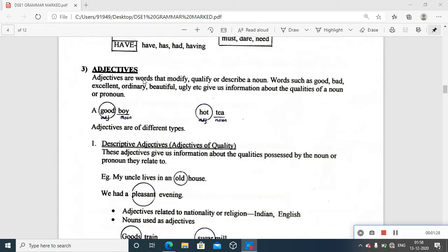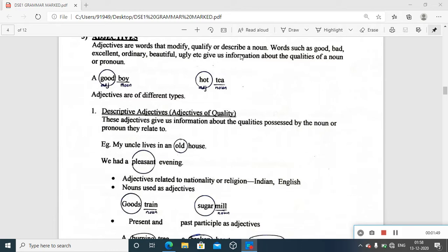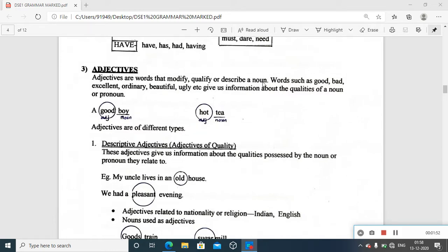And in that case, we come across another type under the parts of speech, under the category, an open class category. Here we have adjectives, which have the function to modify, qualify, or describe a noun. Here also, it's very good that we go to the example and then understand the real way of its functioning in a sentence. Words such as good, bad, excellent, ordinary, beautiful, ugly, etc. give us information about the qualities of a noun or pronoun.